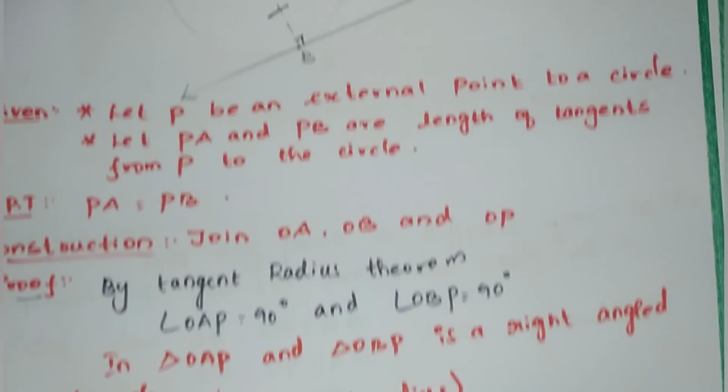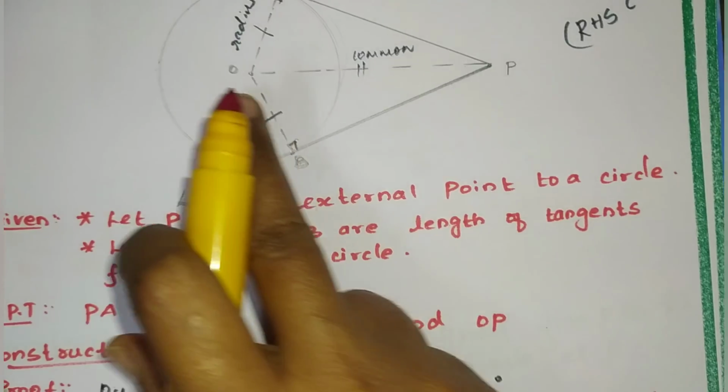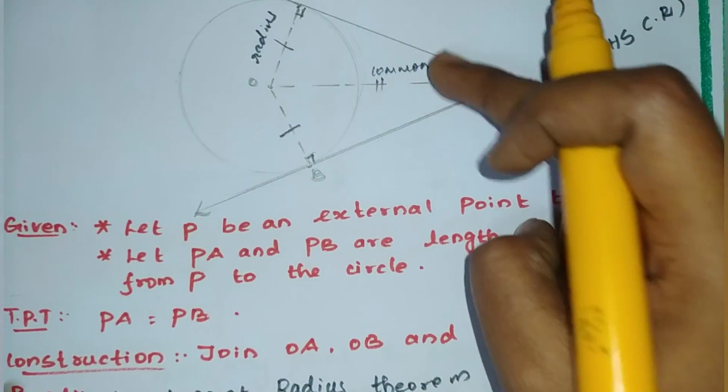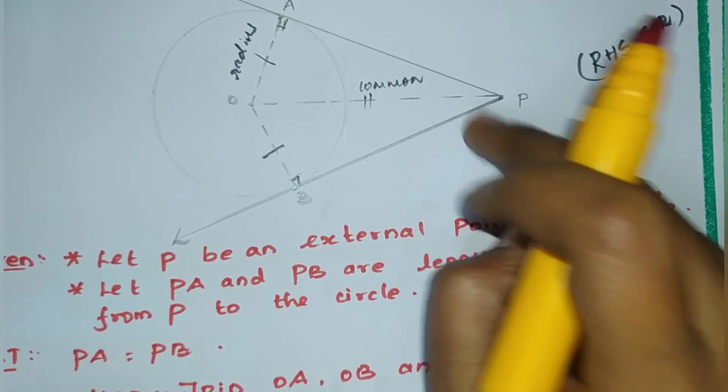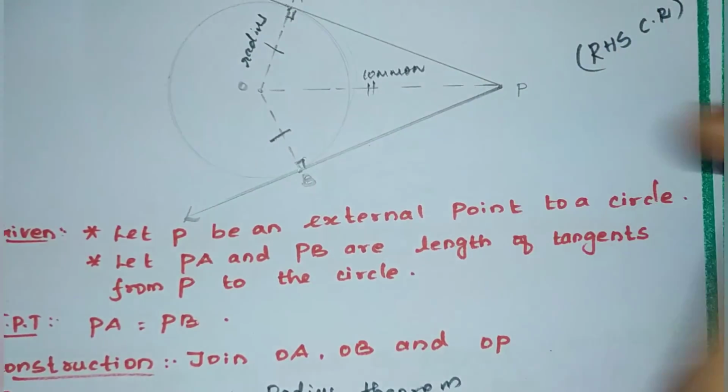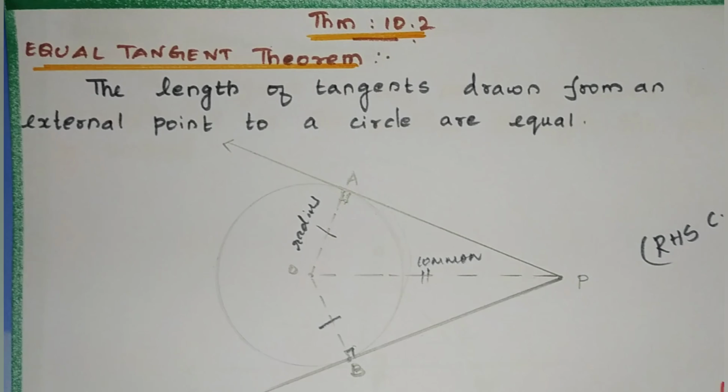Clear? So we have to separate into two triangles and prove that the two triangles are congruent. Then easily we can tell PA is equal to PB by CPCT. Are you all clear, children?